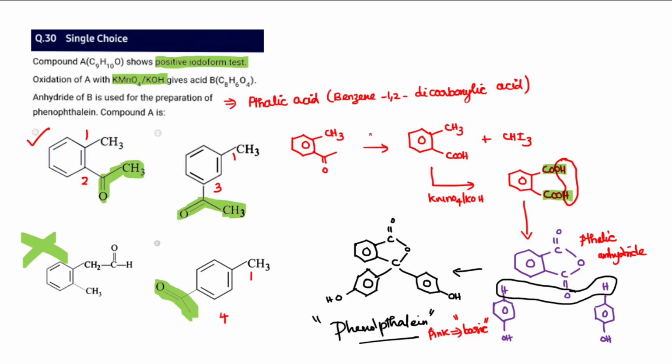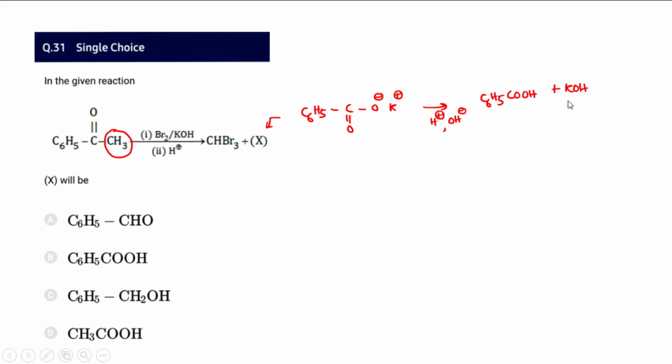reactions of it. So here when it is treated with the iodoform test, let's say it is iodine in the presence of caustic soda, the COCH3 bond will get cleaved, and this CH3 will get converted into CHI3, and this bond gets converted into COONa. Upon further reactions, it gets converted into the acid part, and with KMnO4 KOH, irrespective of the length of this group, even if it is an ethyl group, that would have converted into COOH. So therefore option A.